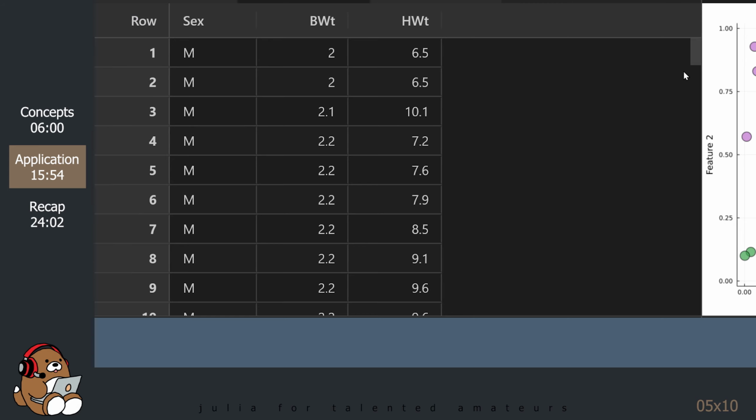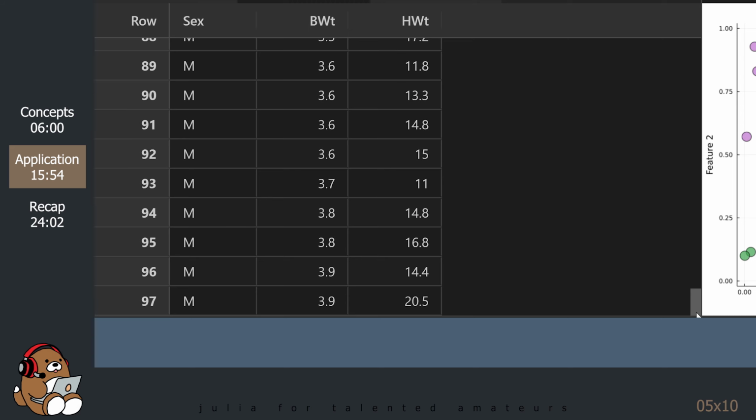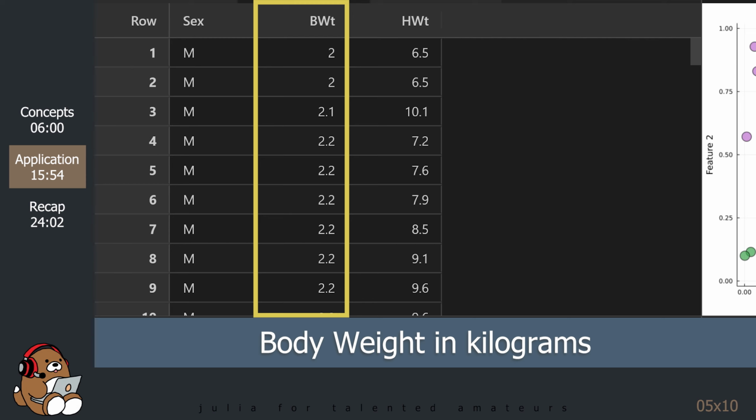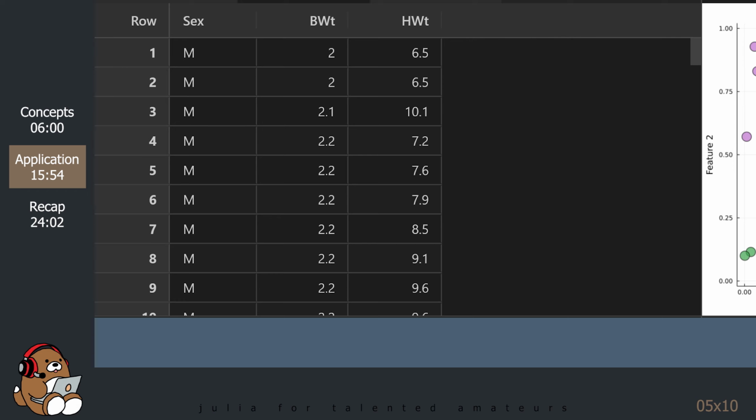This dataset contains 97 samples of weight taken from male cats. The column named BWT contains the body weight in kilograms, and the column named HWT contains the heart weight in grams. This is an example of an unlabeled dataset. Even though there's a column containing the gender of the cat, they are all male, so it doesn't provide any additional information.